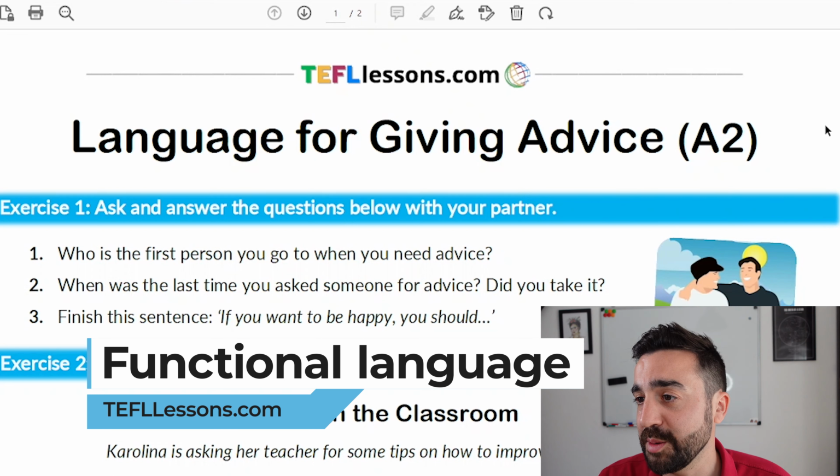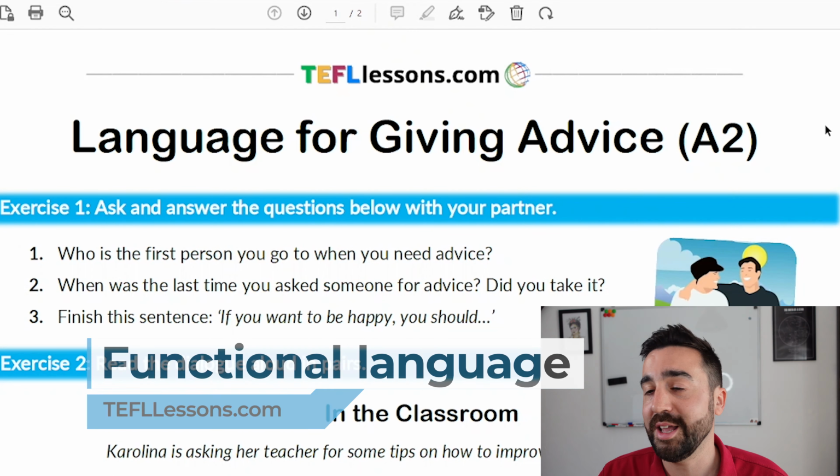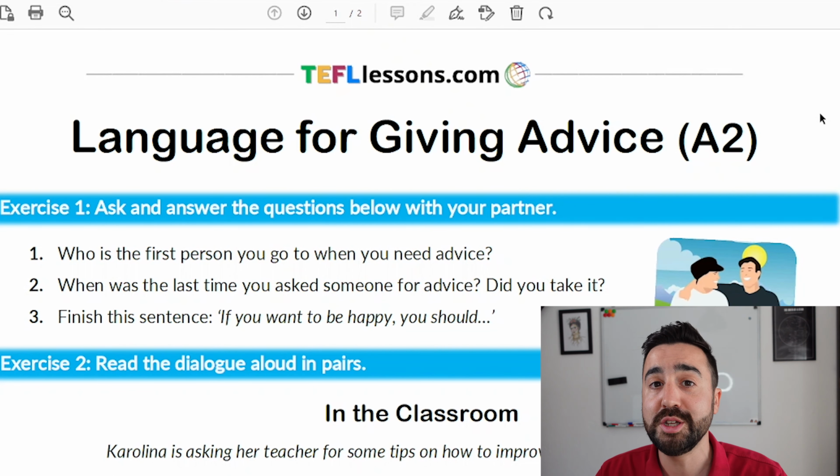The next 3 sections I want to look at in this website are all linked because we're looking at functional language you can use with your students, speaking tasks, and also pronunciation. And when I talk about functional language, I'm talking about material like this. So for example, here we have a worksheet that's looking at language for giving advice, which is really useful for preparing your students for any speaking tasks that involve this function.